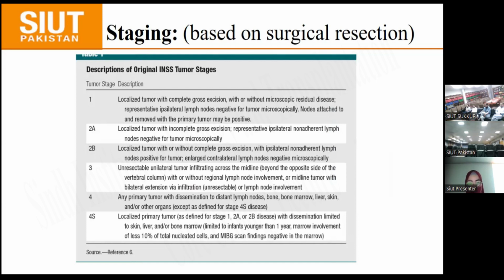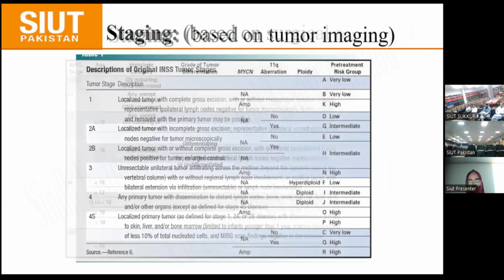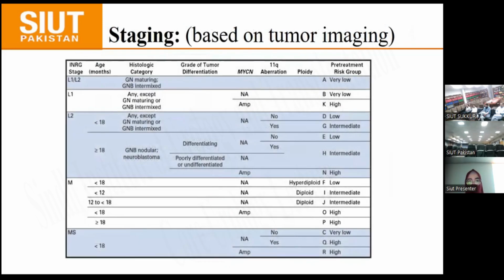Stage 4S is localized primary tumor, which can be stage 1, 2A, or 2B, with dissemination that is limited only to skin, liver, and bone marrow. This stage is limited to infants younger than 1 year. Bone marrow involvement should be less than 10% of total nucleated cells, and MIBG scan should be negative in the bone marrow. The second staging system is the International Neuroblastoma Risk Group Staging System that is based on tumor imaging. The parameters are age, histological category, grade of differentiation, MYCN, and we are not going into detail of this stage.